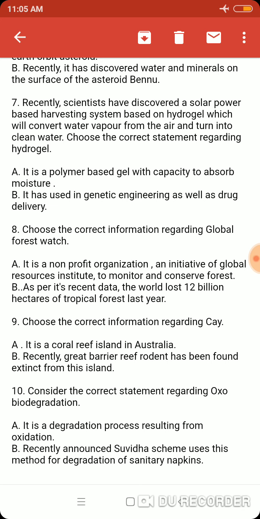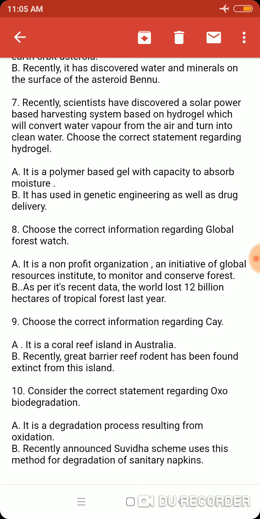Question number 7. Recently, scientists have discovered a solar power based harvesting system, based on hydrogel, which will convert water vapor from the air and turn it into clean water. Choose the correct statement regarding hydrogel. It is also very important because I am always telling you all the news of science and technology which are related in some way with human welfare, related to some important issues.